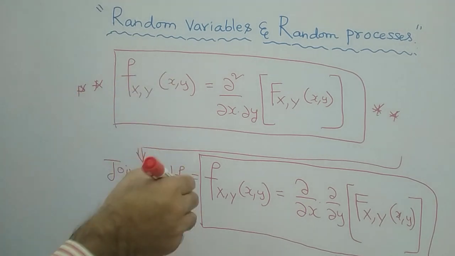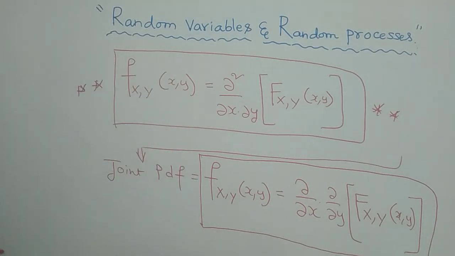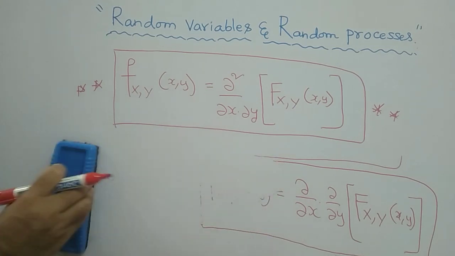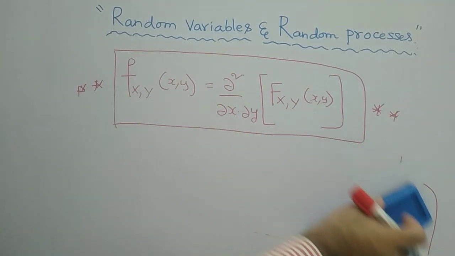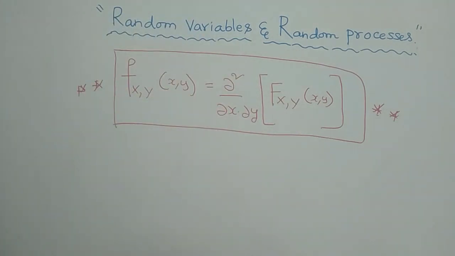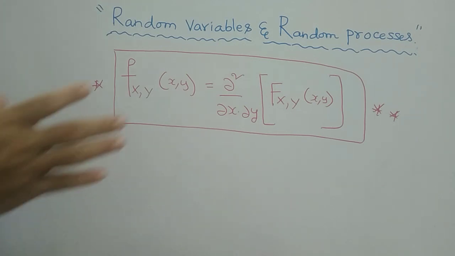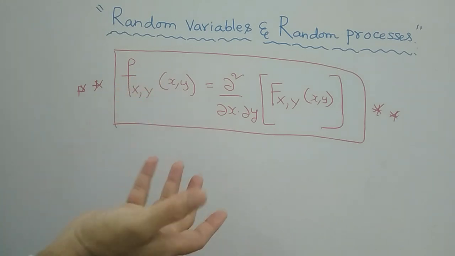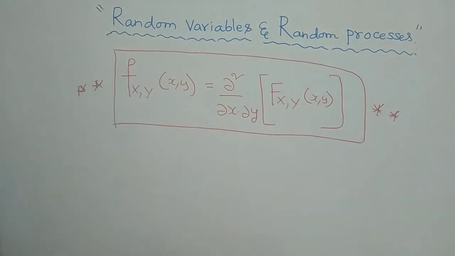So these are the definitions of the joint distribution function and the joint density function. I think you understood well. I hope that you are following this, and I will finish this presentation with the definitions of the probability distribution function as well as the probability density function.